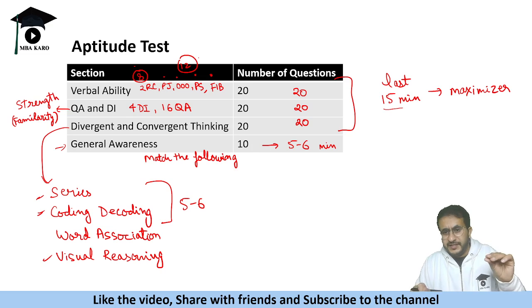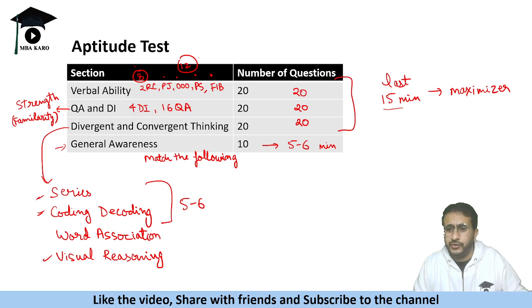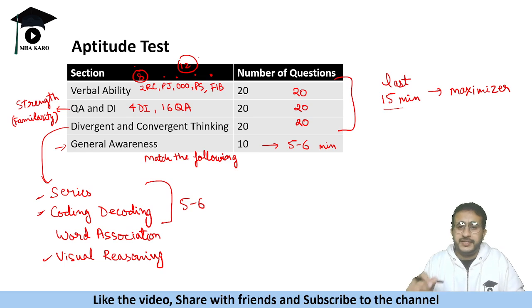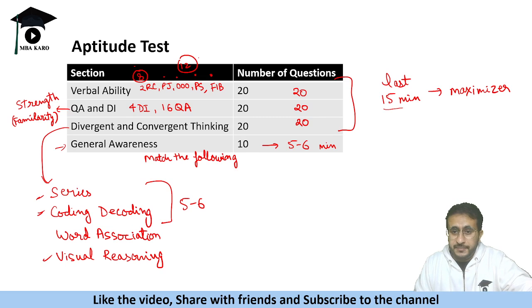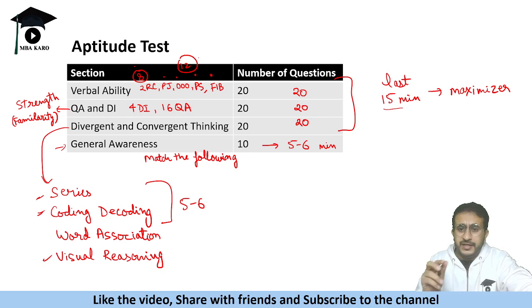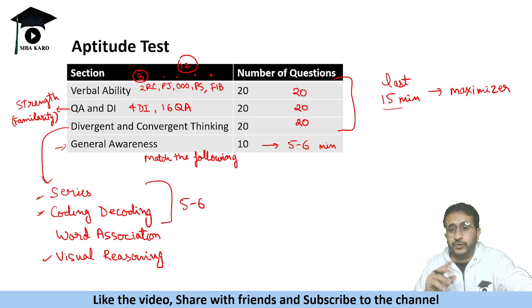And my guess is, if you are comfortable with that, you might be able to attempt 3, 4 questions, and that would take less time. Also, if the logic does not strike immediately, avoid these questions. There will be some questions like blood relations, directions. It could be some arrangement. Avoid those questions unless they are short. Arrangement questions, you will get a single question for a very large arrangement. So try to avoid that.